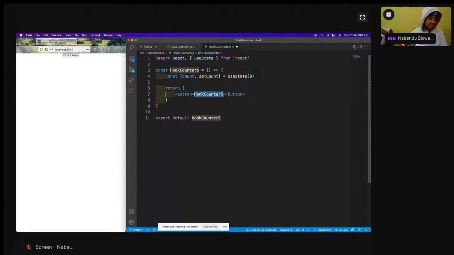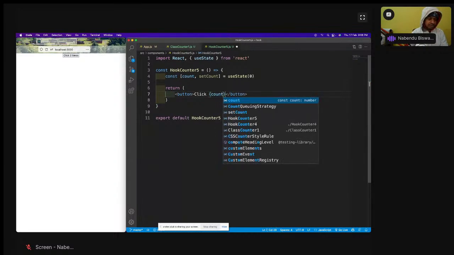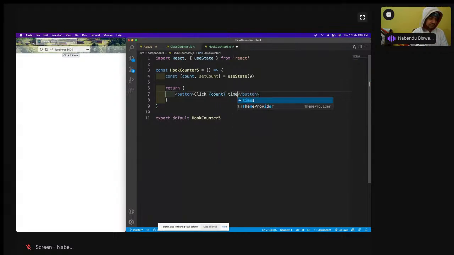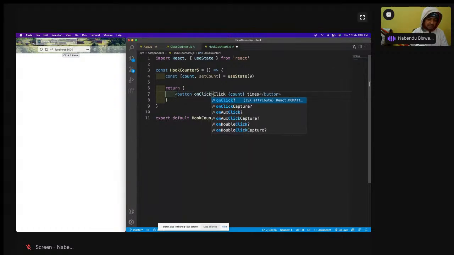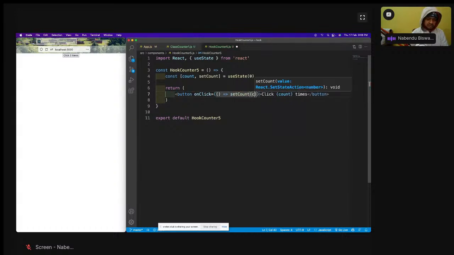So button is click count times, and onClick is equal to setCount is count plus 1.